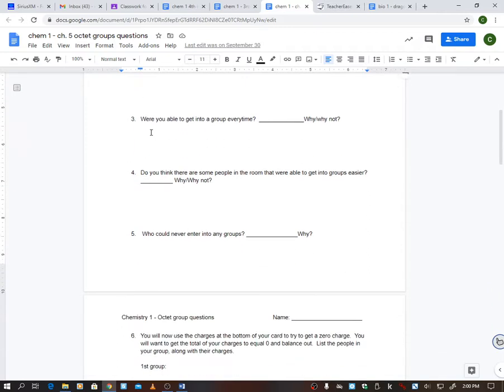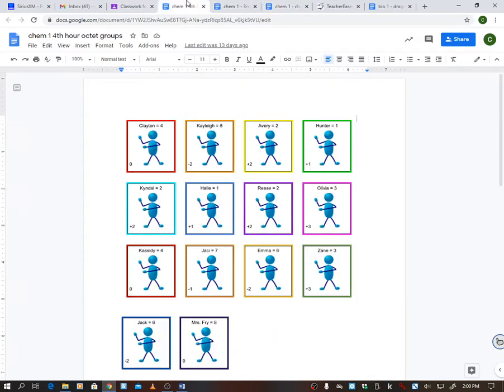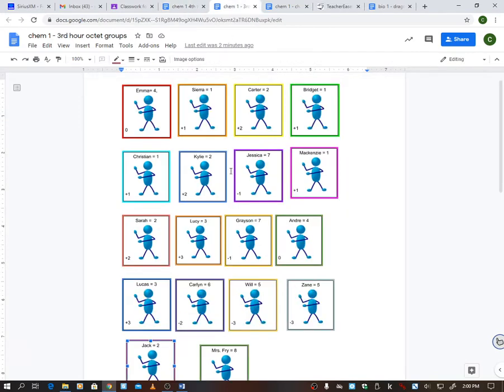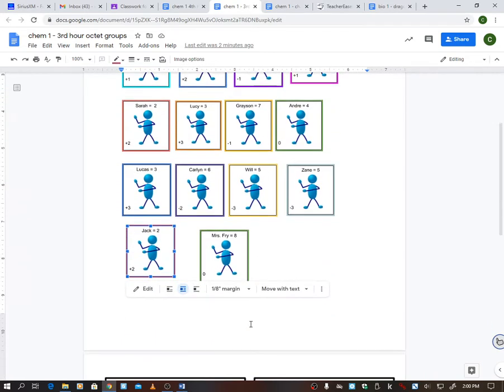If we scroll on down here to number 3, it says, were you able to get into a group every time? Why or why not? Now, this is where it's going to be tricky. If I told you guys I'm going to limit you to 2 people in a group, then if you go to Emma, for example, Andre is the only option.